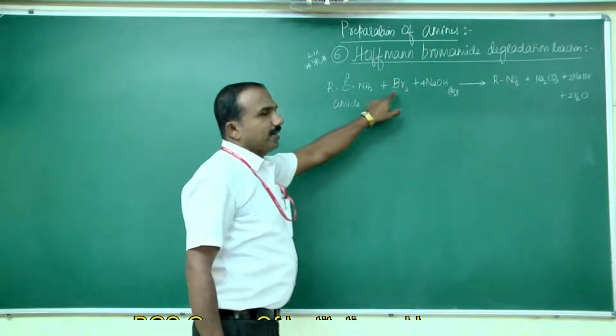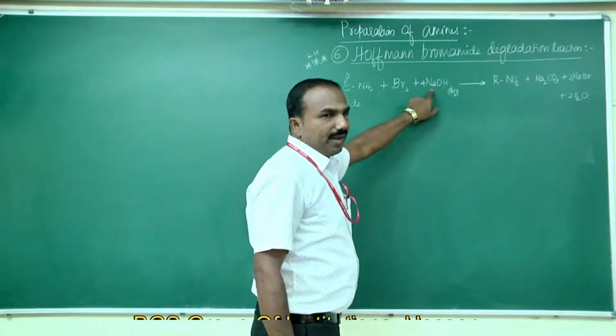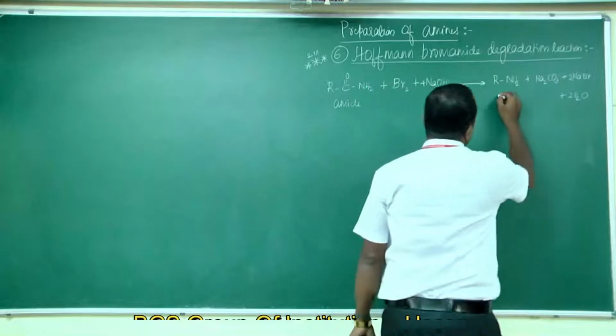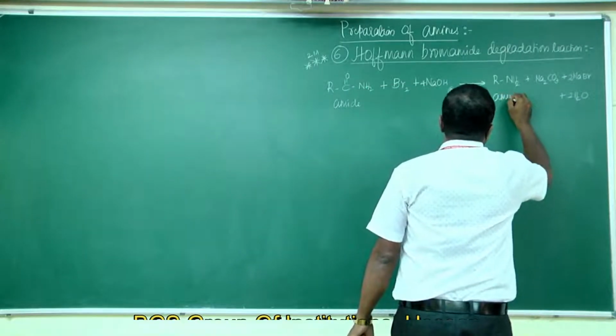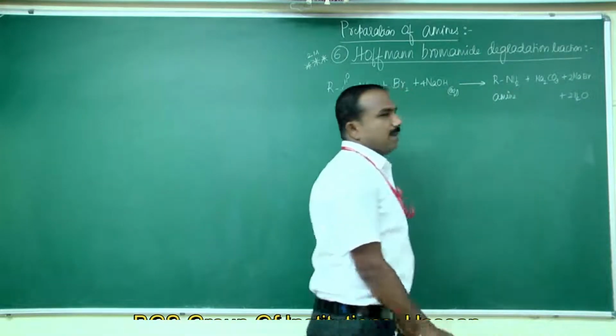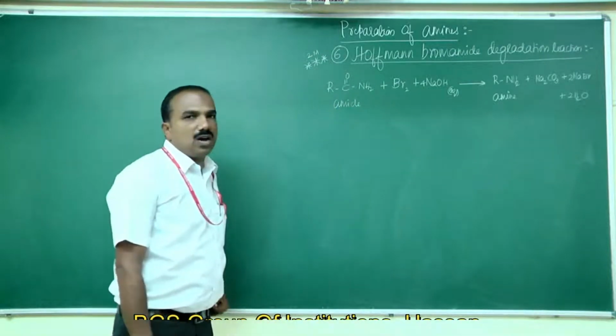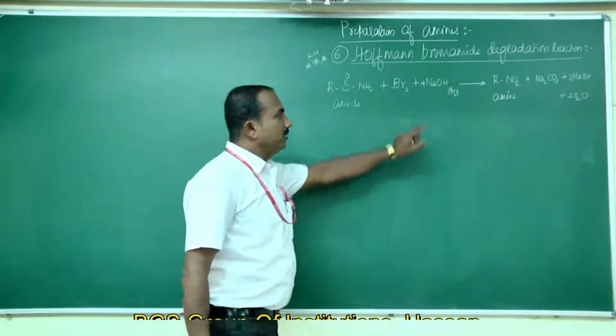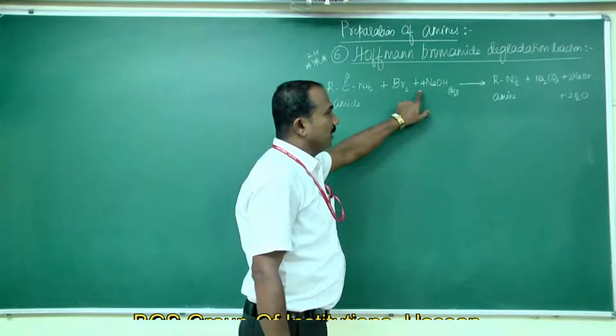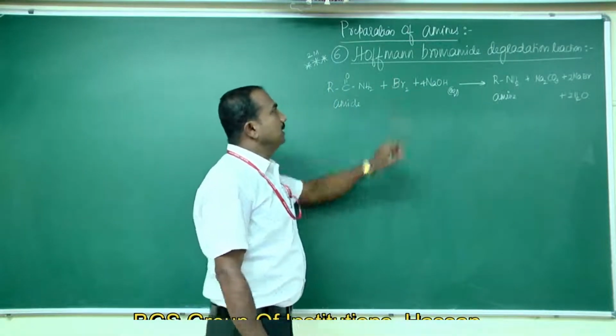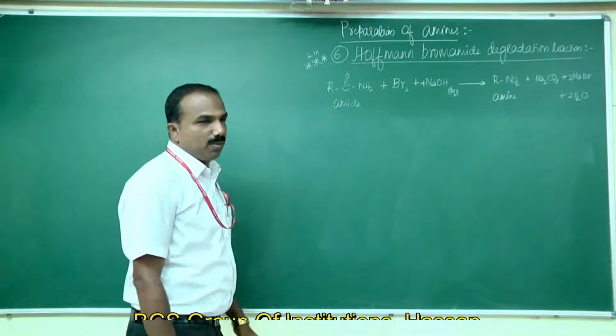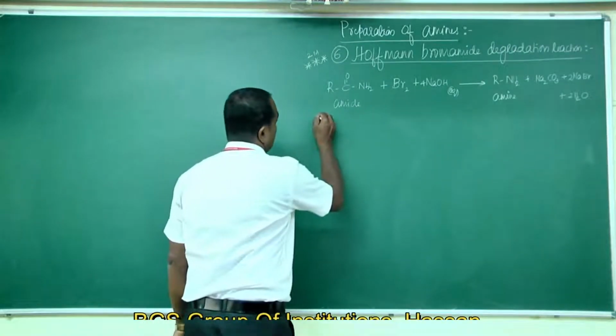Amide on treating with bromine in presence of aqueous sodium hydroxide gives a primary aliphatic or aromatic amine, plus Na2CO3 (sodium carbonate), plus sodium bromide, plus H2O. This reaction is known as the Hofmann bromamide degradation reaction.